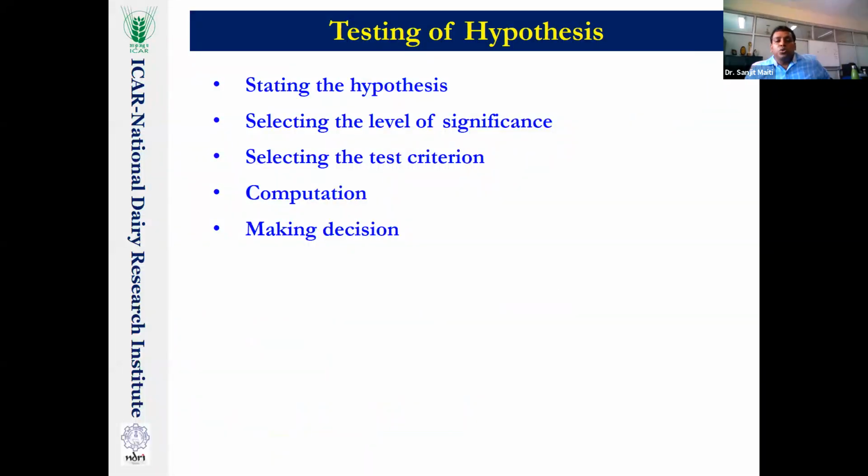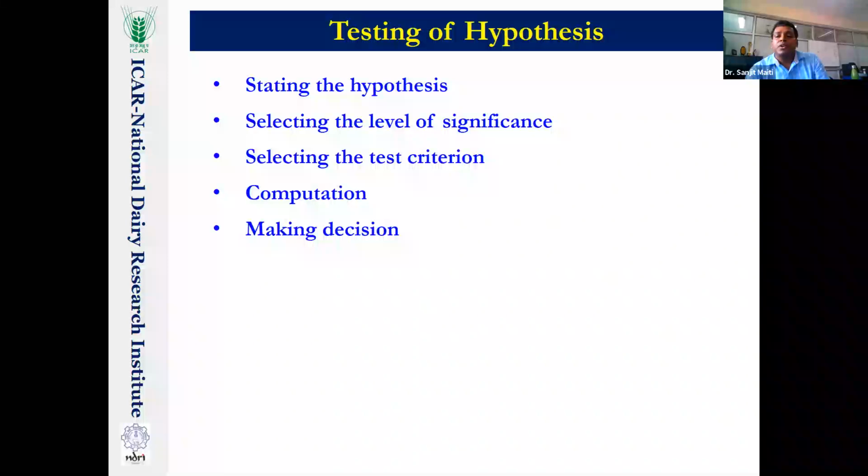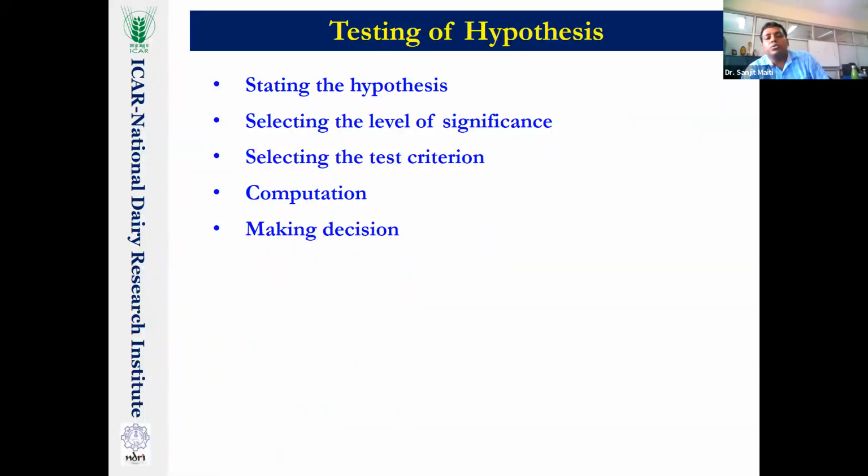In any books or statistical courses you went through, what are the steps to be followed? The first is stating the hypothesis. At first, you have to write your hypothesis. In today's class, I put the hypothesis that participation of PhD students is higher, or not equal. So our null hypothesis will be one, and the alternate hypothesis you have to write.